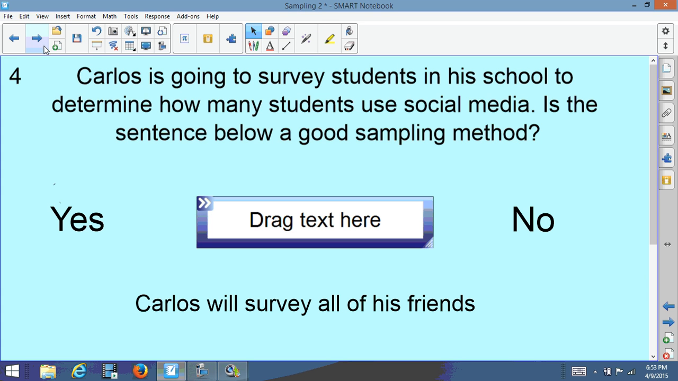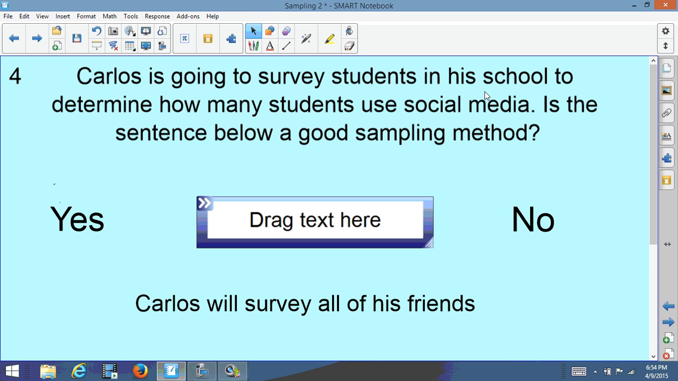Let's try another one. Carlos is going to again survey his school to determine how many students use social media. Is the sentence below a good sampling method? Carlos will survey all of his friends. Now, if he only talks to his friends, is that going to be indicative of the whole school?